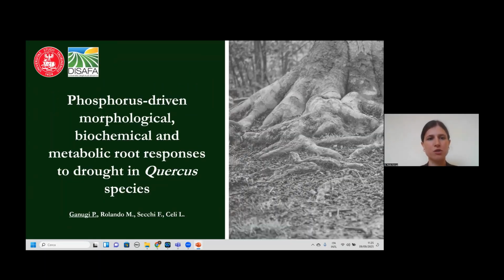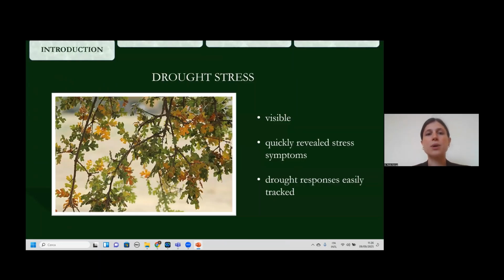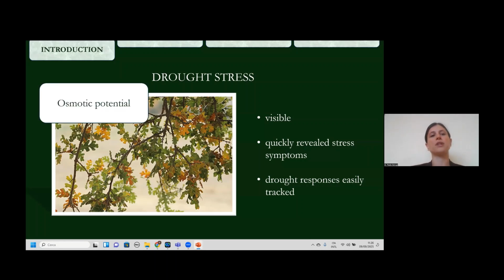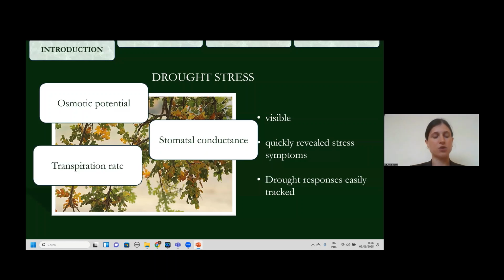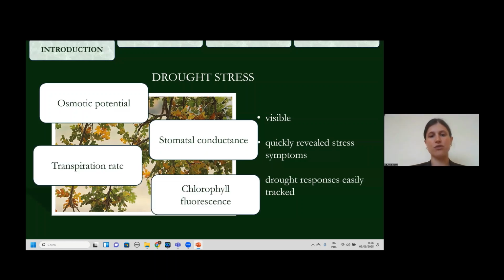The work is entitled Phosphorus-Driven Morphological, Biochemical, and Metabolic Root Responses to Drought in Quercus species. So, when we think about drought stress in plants, we often focus on the leaves because they are visible and they quickly reveal stress symptoms. However, drought responses in plants can be easily tracked through changes in osmotic potential, stomatal conductance, transpiration rate, and chlorophyll fluorescence.